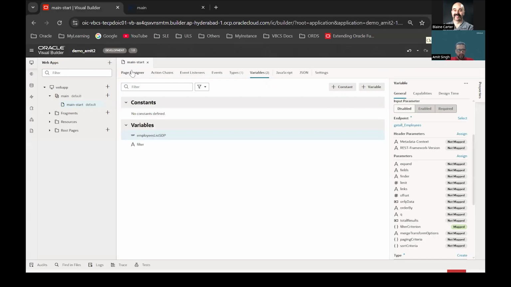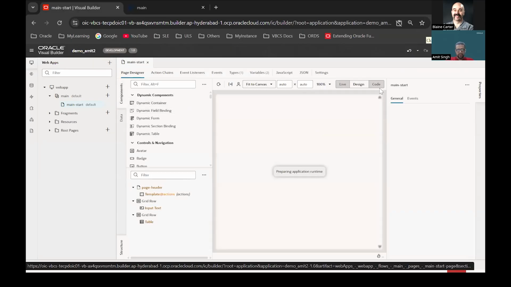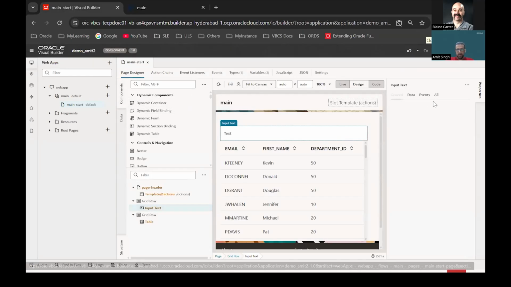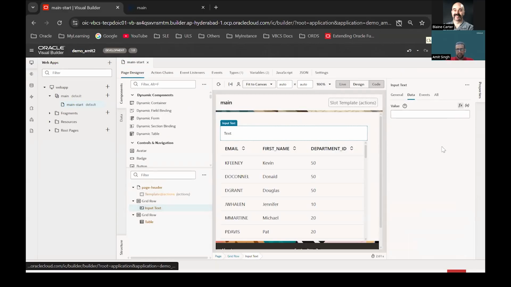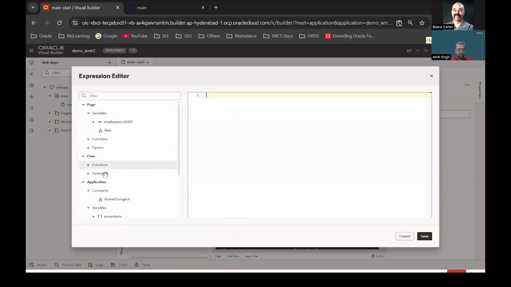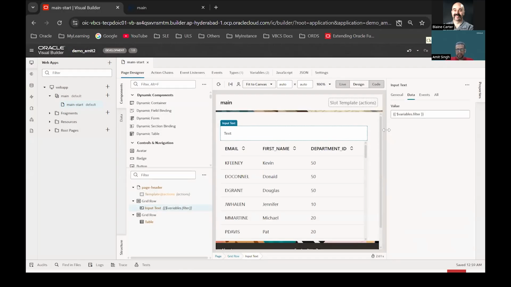Sorry, I just missed to assign this input text here to the variable that we have created. Right. So whatever value that we pass here will be assigned to this variable. And since this variable is mapped to the SDP, the SDP will get refreshed and it will repaint all the UI components that are attached to it. Right?